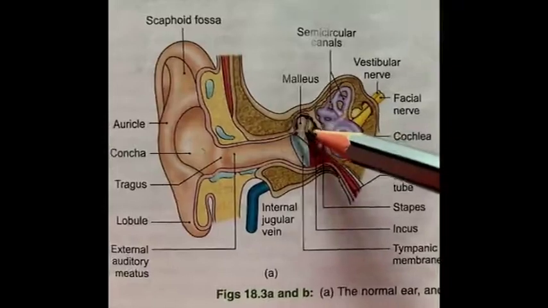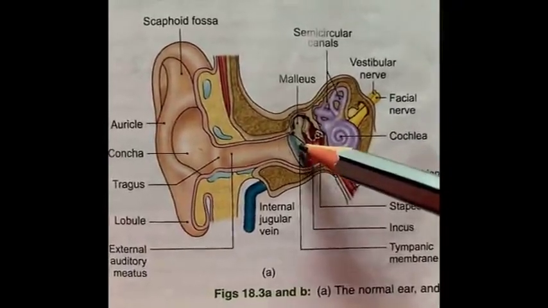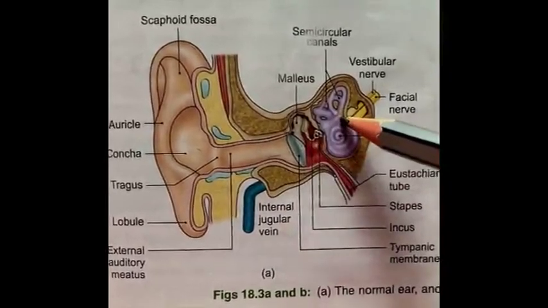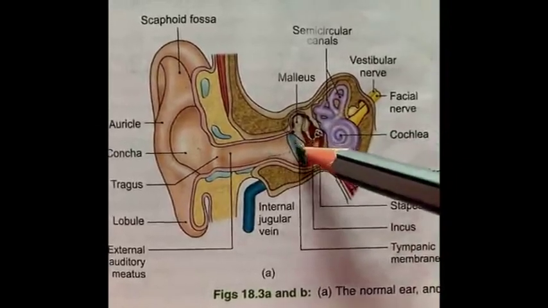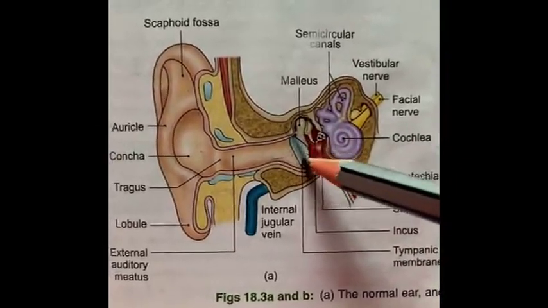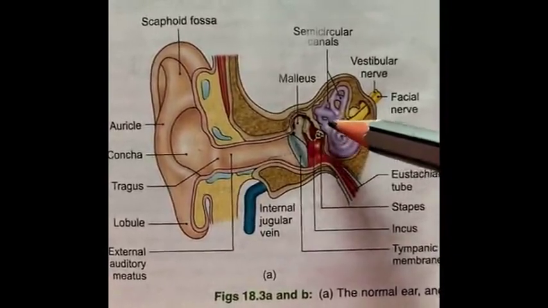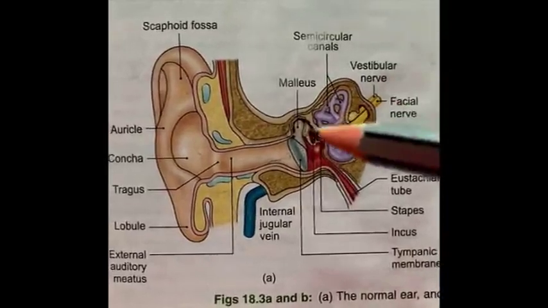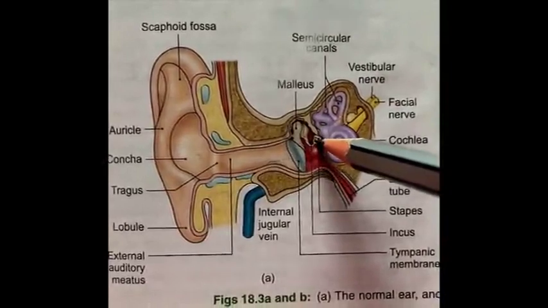Functions of the middle ear cavity. The middle ear cavity transmits sound waves from the external ear to the internal ear. It also transforms airborne vibrations from the tympanic membrane to liquid-borne vibrations in the internal ear. This means the type of vibrations is changed in the middle ear cavity.